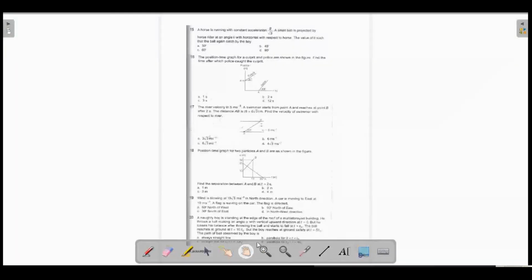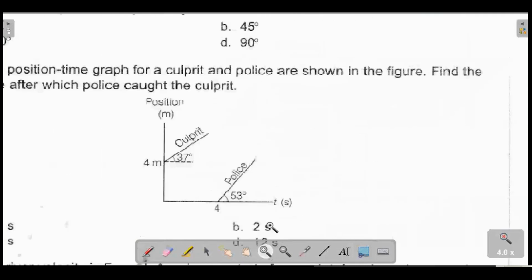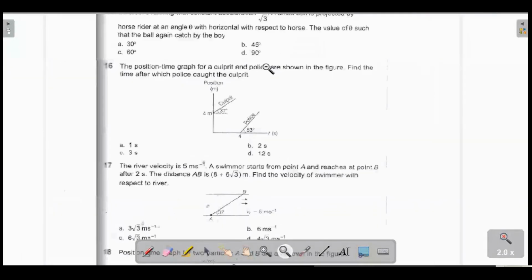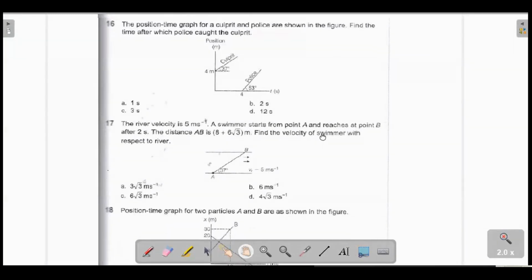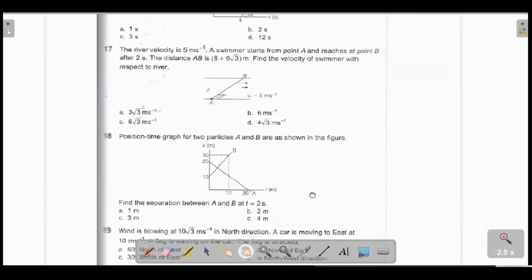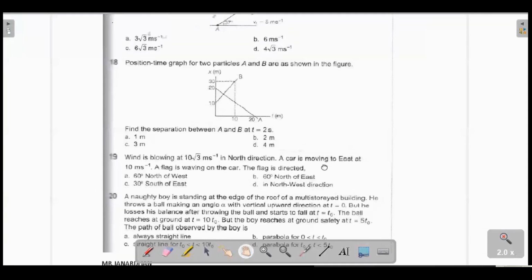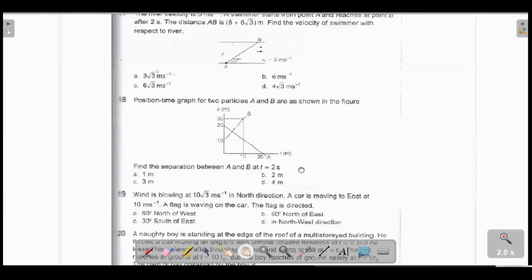This is done. Okay. I think there was a misprint in 16. I already wrote that in your group. So, 15. Let's go to 15.